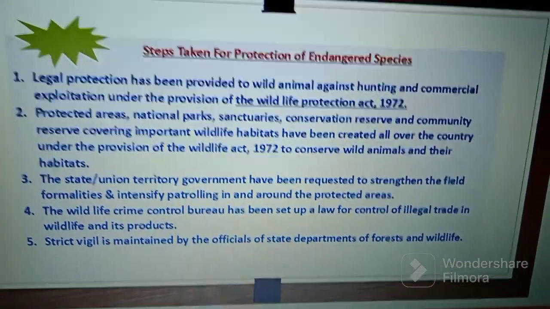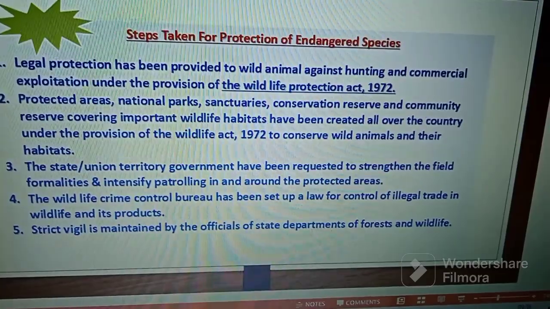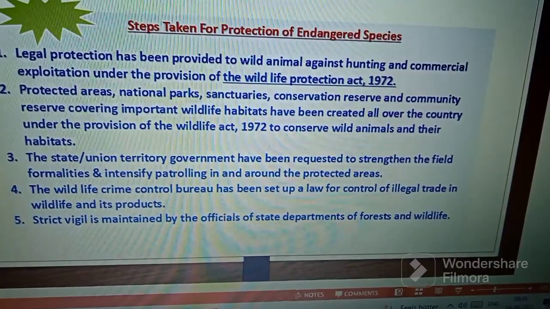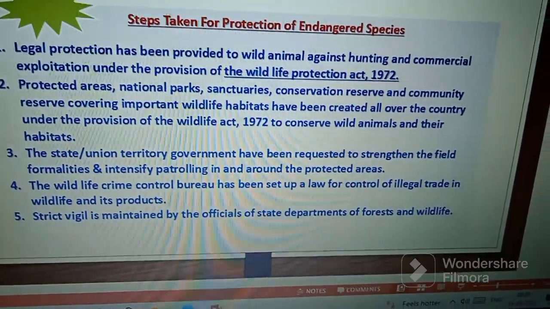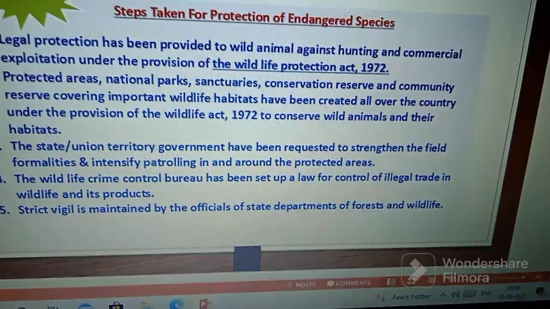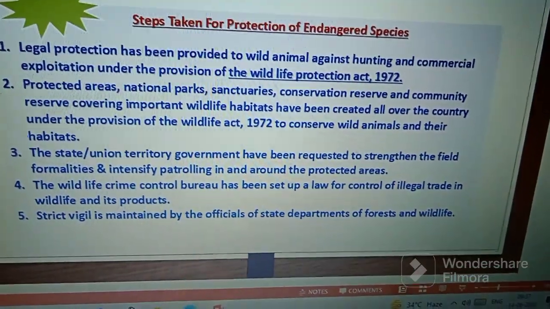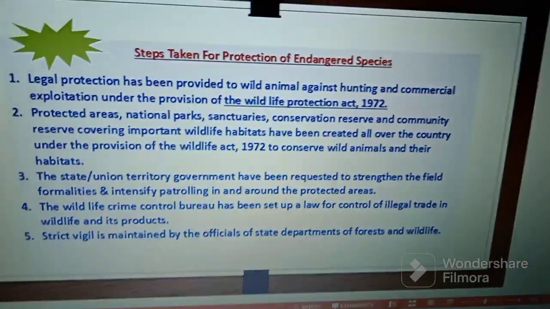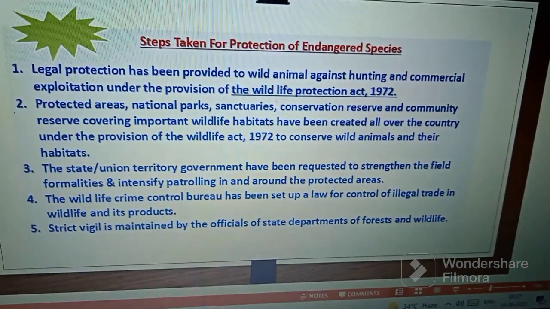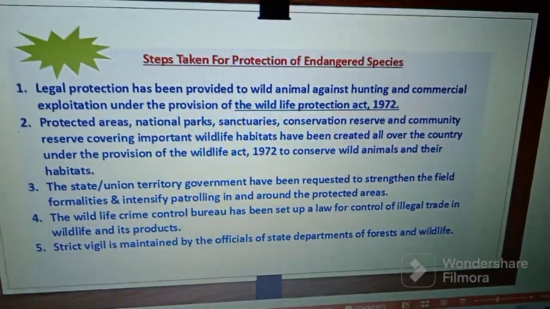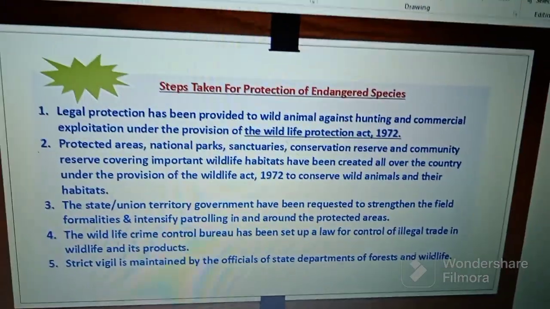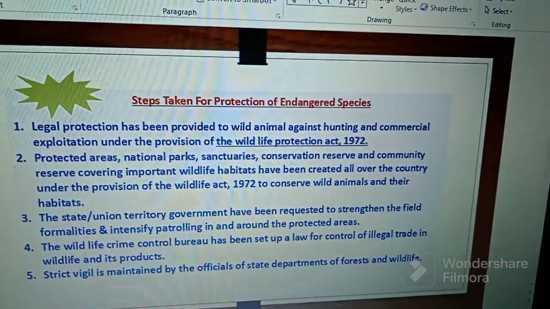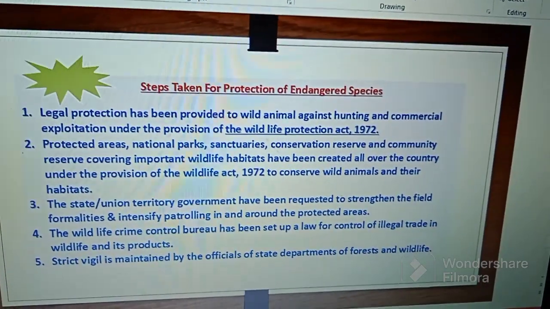Number three, the state or union territory governments have been requested to strengthen the field formalities and incentive patrolling in the area around protected areas. Number four, the Wildlife Crime Control Bureau has been set up by law for control of illegal trade in wildlife and its products. And number five, strict vigilance is maintained by the officials of state departments of forest and wildlife. So here are some laws or protection acts which have been taken for protection of endangered species. These are steps. You can add them also.